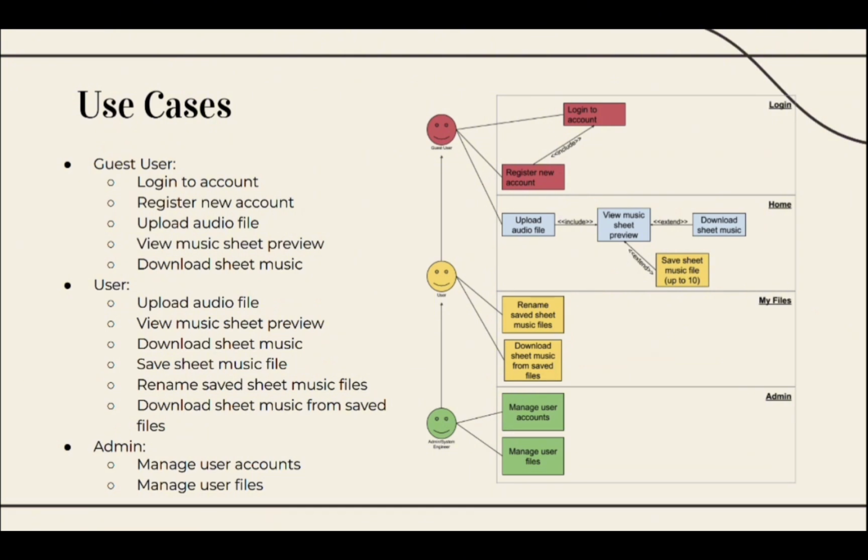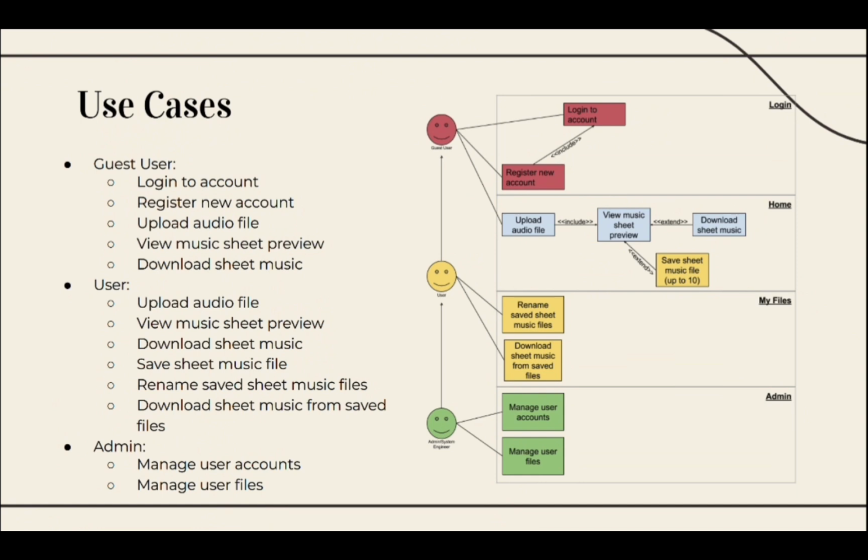So next, I'll walk through the main use cases for our system and the different types of users who will interact with it. So first we have the guest user, and guests have basic access, but they can still experience the core functionality.